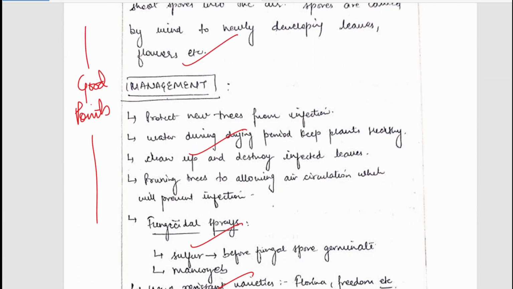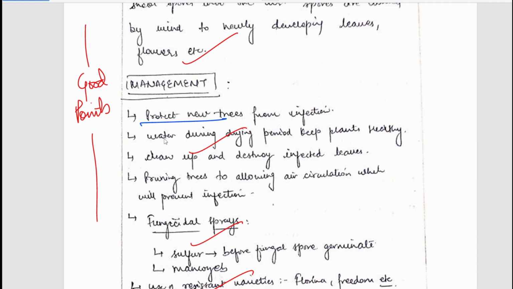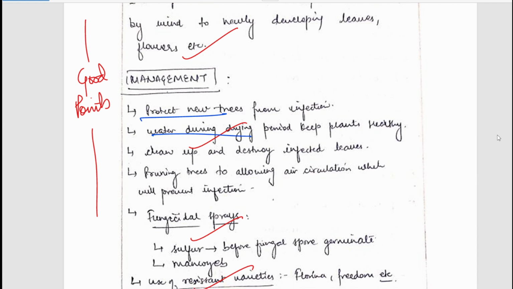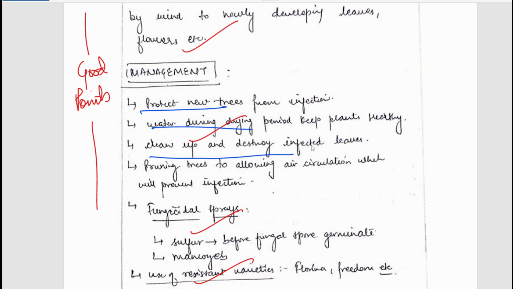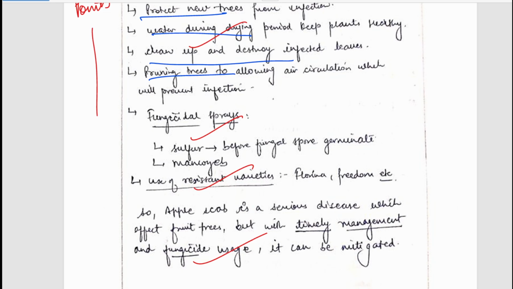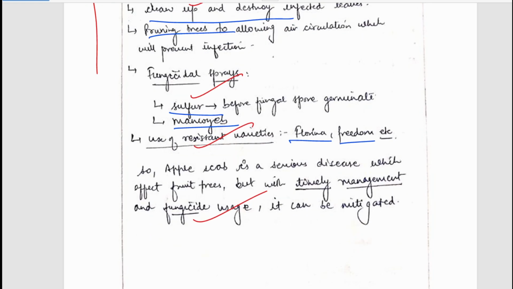In its management, it is mentioned that we have to protect new trees, we need to water during drying periods, we should clean up and destroy infected leaves, and we can prune trees. Fungicidal sprays can be used such as sulfur, mancozeb or calcium chloride. Use of resistant varieties can be there, such as Florina and Freedom, these are resistant varieties. So, well written answer.